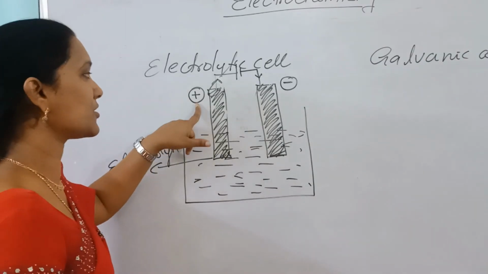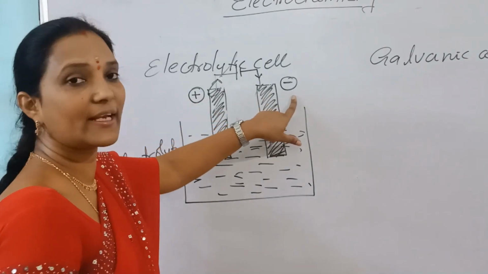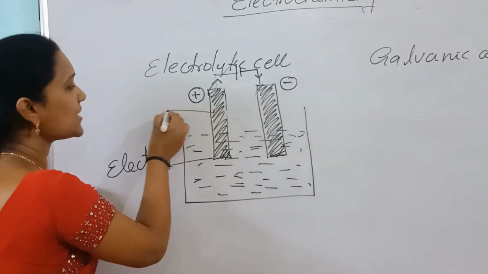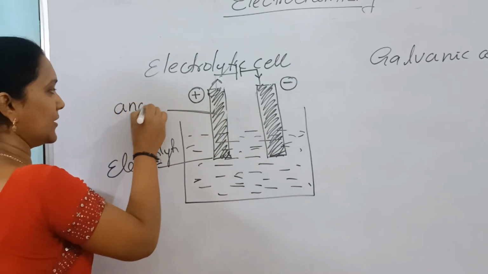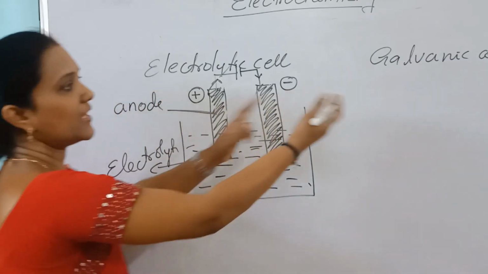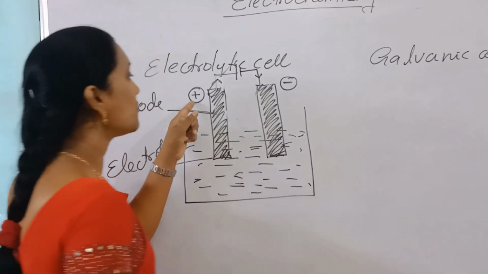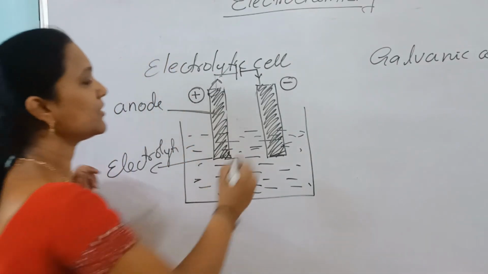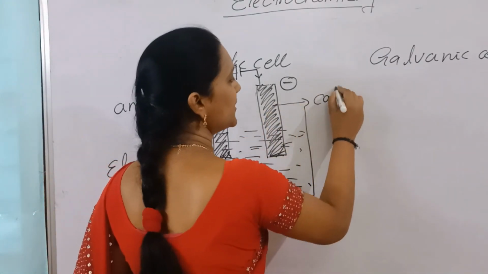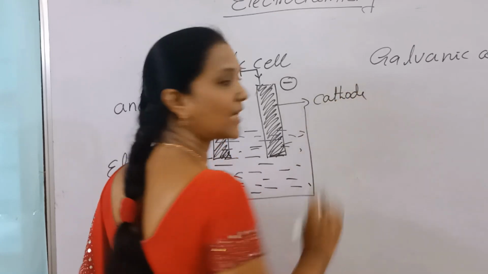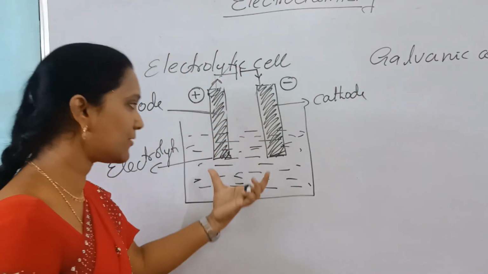This is getting positive charge and this is getting negative charge. So here the positively charged electrode is called anode. This is a very important one. They are different, reverse. The positively charged electrode is anode and the negatively charged electrode is called cathode. This is cathode.